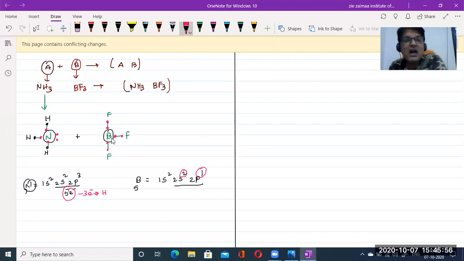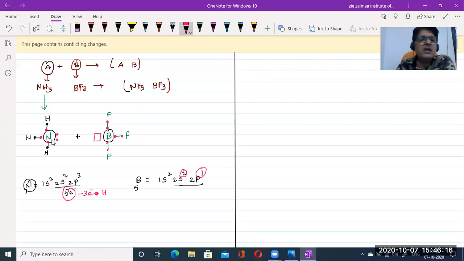But is the boron atom stable? Is it showing 8 electrons or not? Let us count: 1, 2, 3, 4, 5, 6. No. So the central boron atom has 1 vacant orbital.